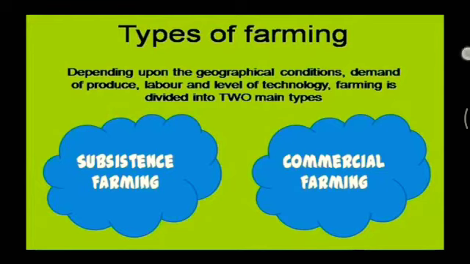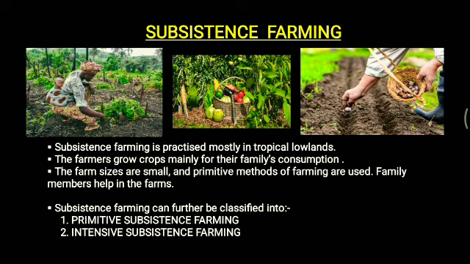Now what is subsistence farming? The meaning of the word subsistence is supporting oneself. So I guess you can assume what kind of farming it can be. Subsistence farming is practiced mostly in tropical lowlands.